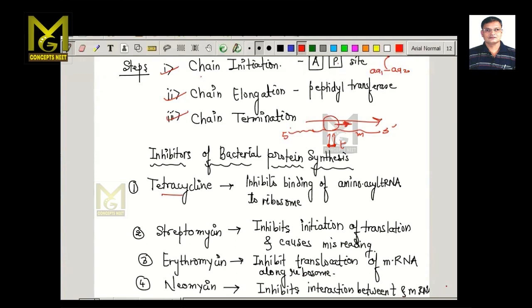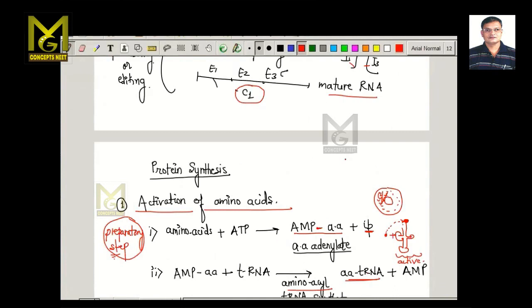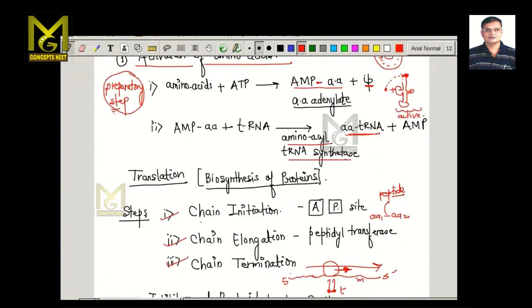So this is, in short, the meaning of gene and what the inhibitors of protein synthesis are. Okay, thank you. Please keep on revising these things. This is a very short topic, but at least one question is expected from this concept.